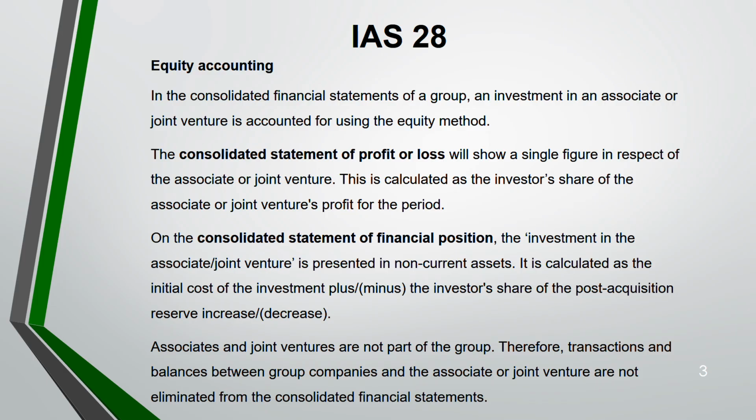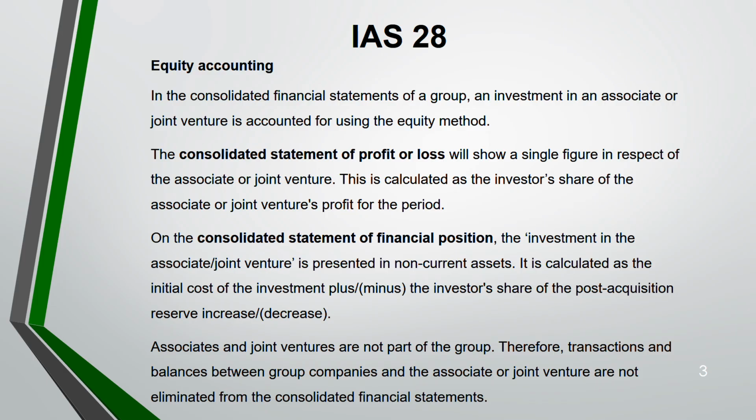And you have to take the investor's share only. The investor's share will be given in the exam. For example, they tell you that you have bought 30% of the shares. So that 30% is an associate, and you only have to take 30% of the post-acquisition profit.